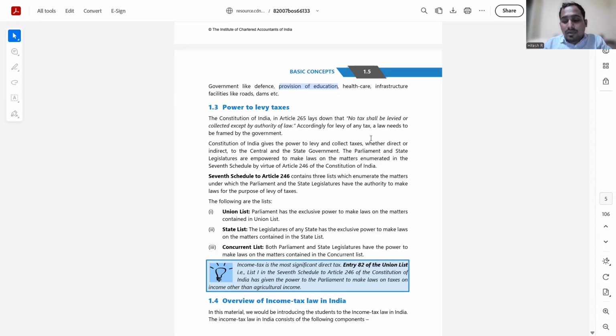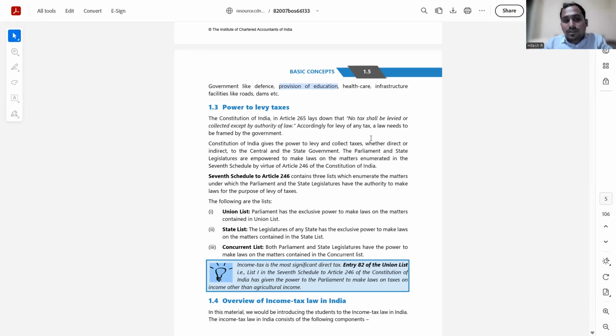So the government derives its power from the Constitution, and the Constitution of India, by way of Article 265, lays down that no tax shall be levied or collected except by the authority of law. Authority of law means, if there is an act in place which governs the collection or the levy of tax, then only such tax can be collected. Otherwise you cannot collect any tax. Okay, as simple as that.